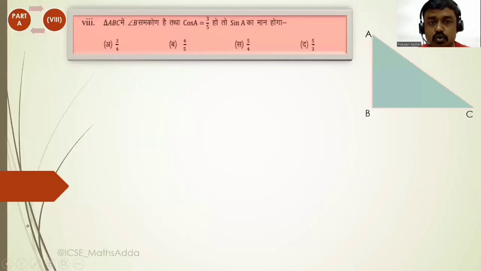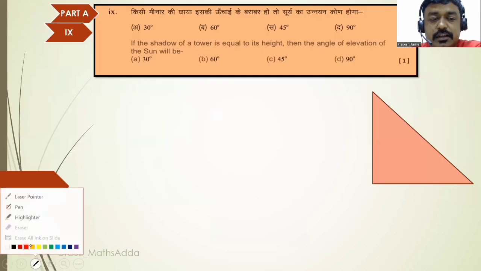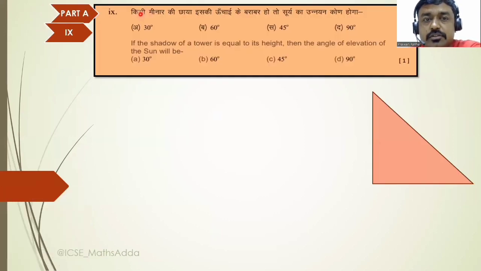The first question you are seeing on your screen: if the shadow of a tower is equal to its height, the angle of elevation of the sun will be what? A tower has a shadow equal to its height, so you have to find the angle of elevation.